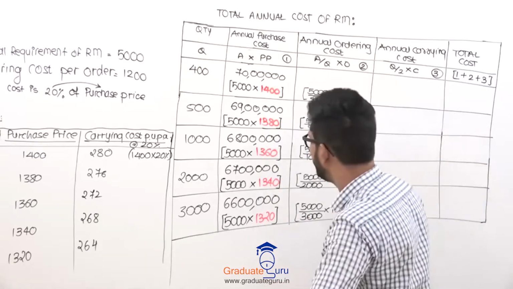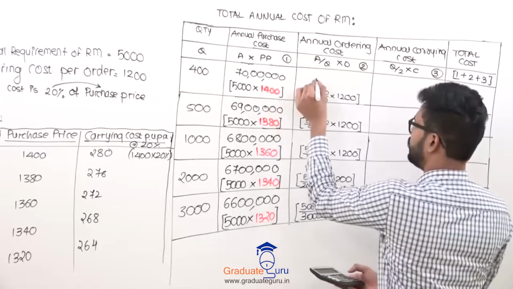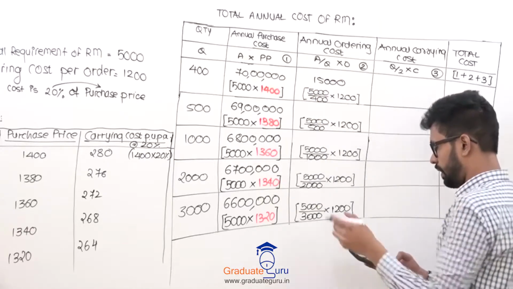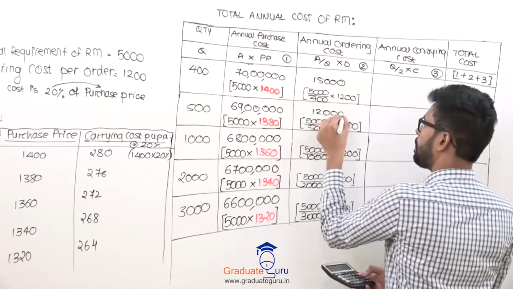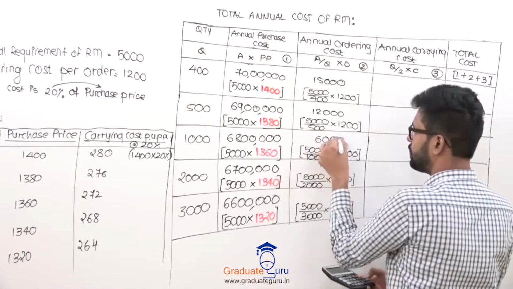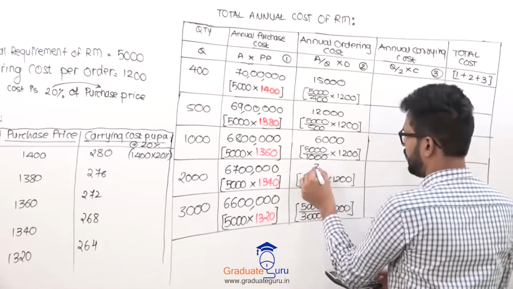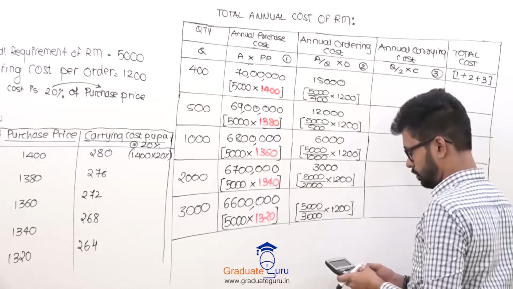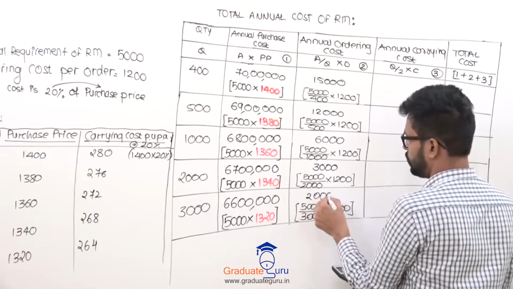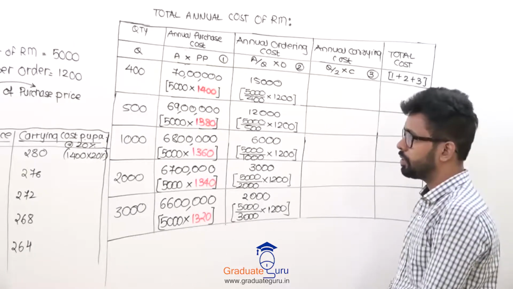So now let's just calculate this also. 5,000 divided by 400 into 1200, that comes to 15,000. Oh yeah, 5,000 divided by 500 into 1200, that comes to 12,000. My cost will be 6,000 over here. Over here, if I say 5,000 divided by 2,000 into 1200, that comes to 3,000. So we are done with my annual ordering cost,